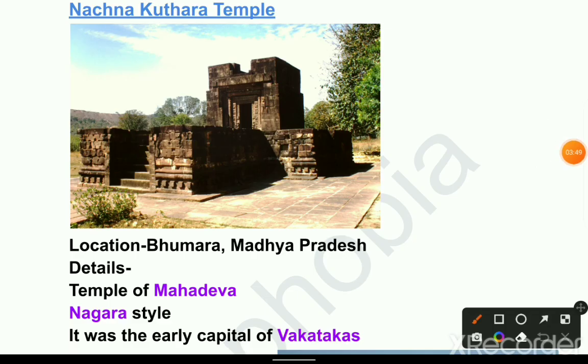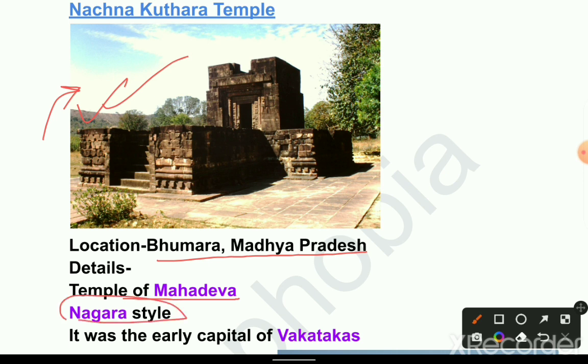Next temple is Nachna Kuthara Temple. This is the picture, Nachna Kuthara Temple. Location: Bhumara in Madhya Pradesh. Temple of Mahadeva, so this is the temple famous for Mahadeva. This is a Nagara style temple and it was the early capital of the Vakatakas.